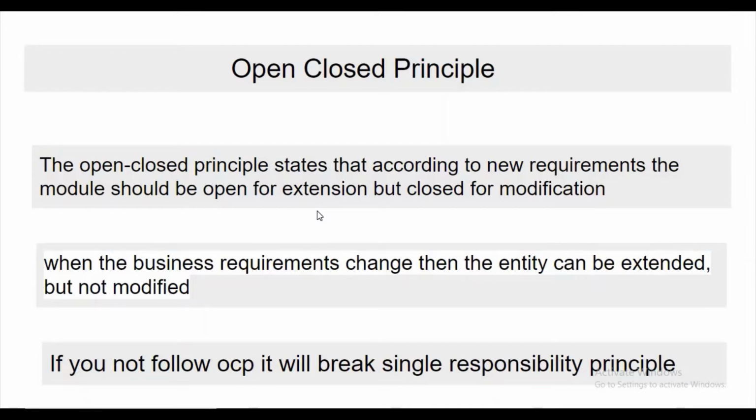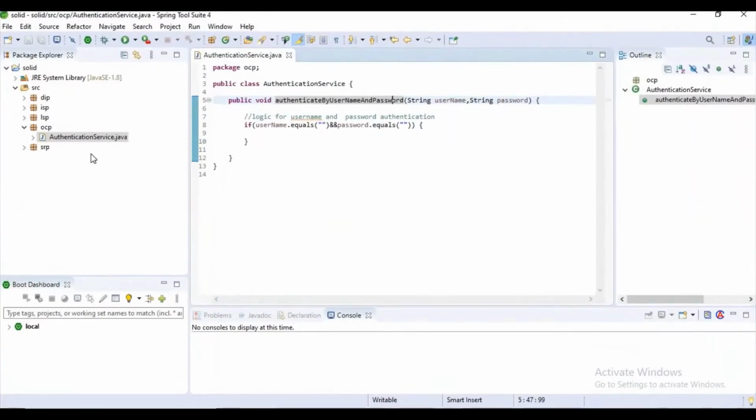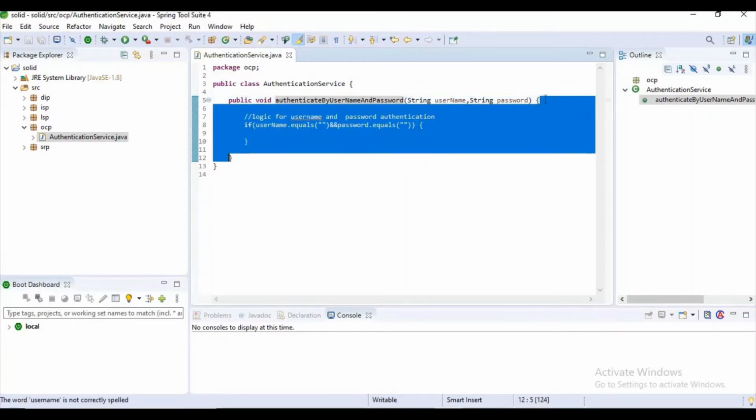I don't know whether you understand this from the theory, but now I will show you an example in practical. Then you can clearly understand this. If you observe here, I have a class AuthenticationService. Let's assume I was writing code for some Facebook authentication, where we enter the username and password. For authentication purposes, I created a method authenticate by username and password. Up to now, let's assume Facebook is using only username and password for authentication.